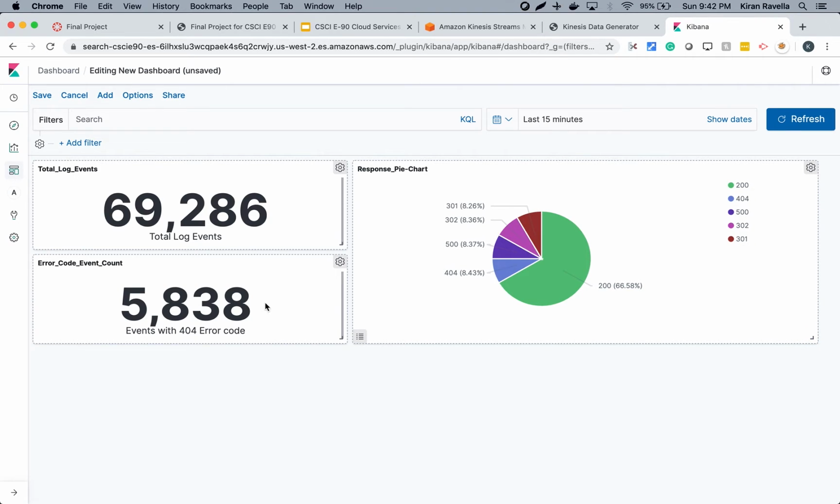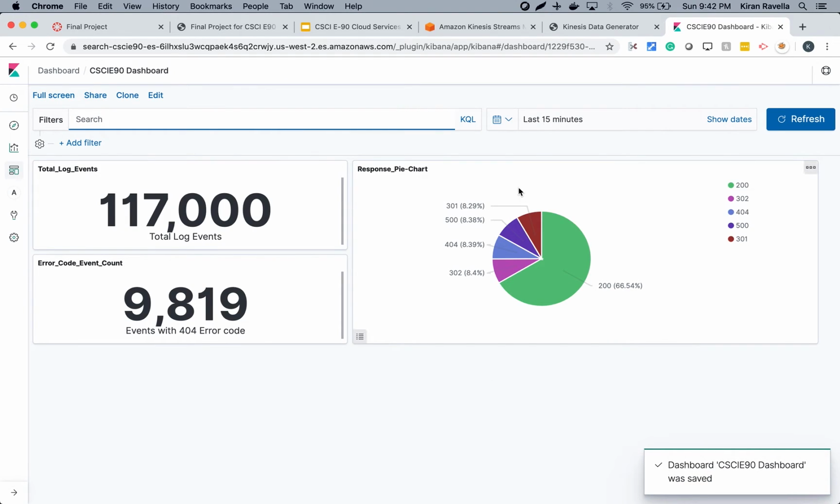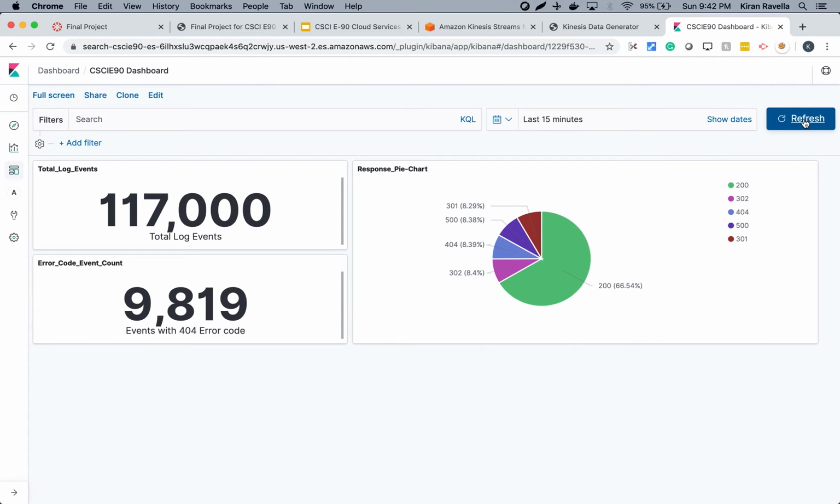All right, the dashboard is ready to be saved. I will call it the CSCIE 90 dashboard. Confirm save, and so you can keep refreshing it, and you should see log events come in.